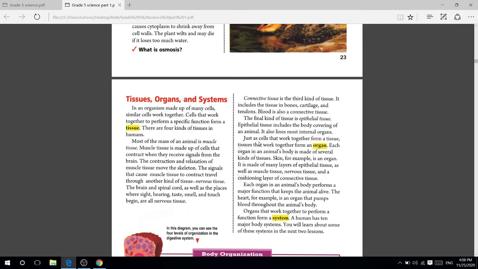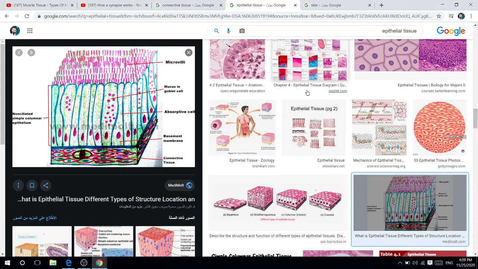Look here, cells that work together form a tissue. Tissues that work together form an organ. Each organ in an animal's body is made of several kinds of tissue. For example, skin is an organ. It is made of many layers of epithelial tissue. Okay, students, look here. Let me show you. For example, this is our skin. Some layers of skin make it what? Make it the epithelial tissue.